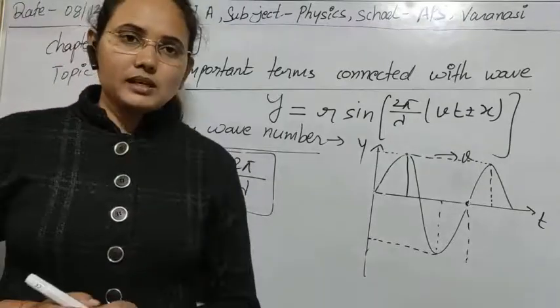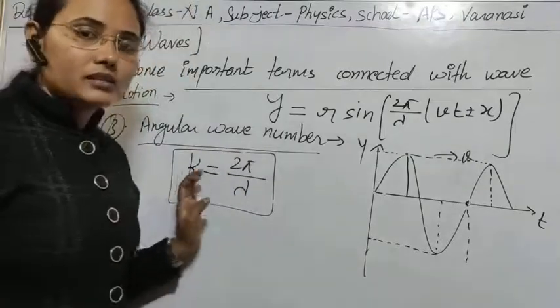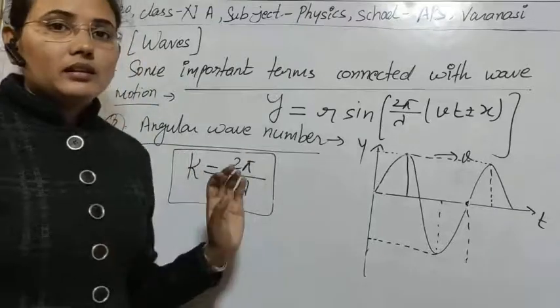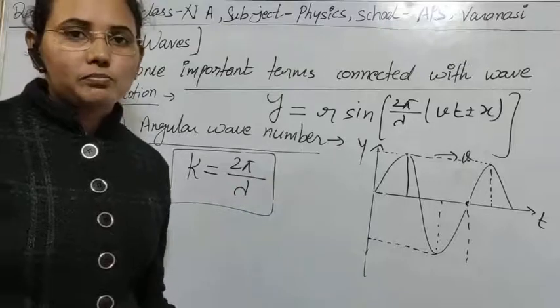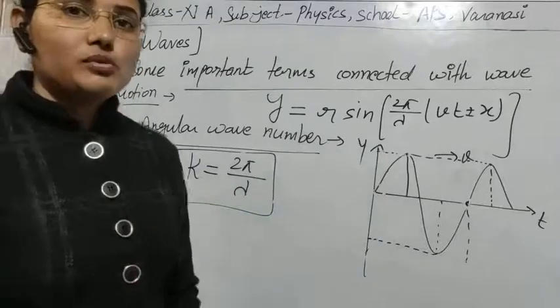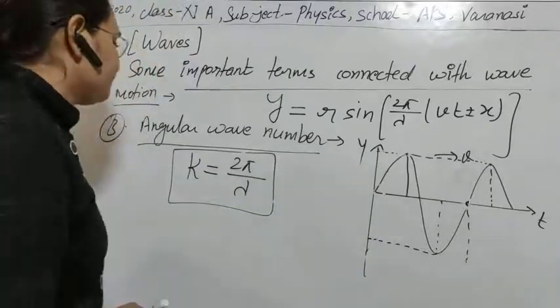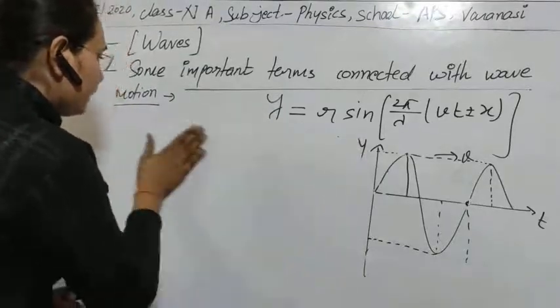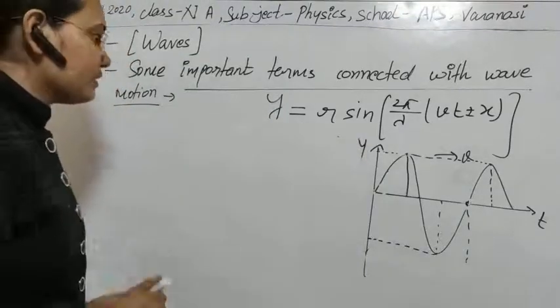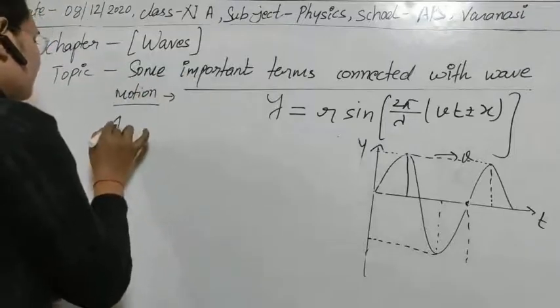These two terms are the same, and with the help of this term we can explain the accommodation of the wave and the propagation of the wave. That's why it is also known as the propagation constant. Then the next term that we will discuss here is the time period.